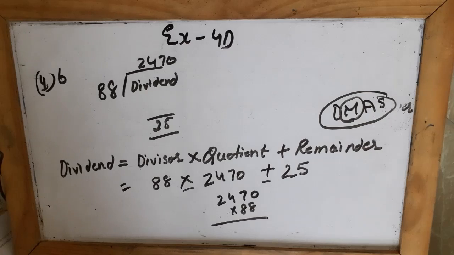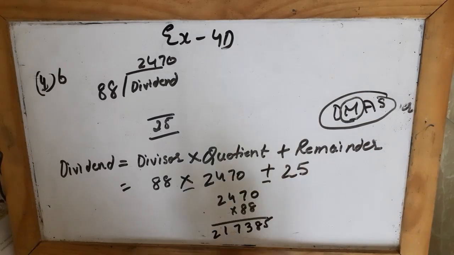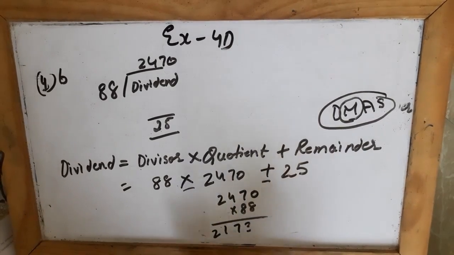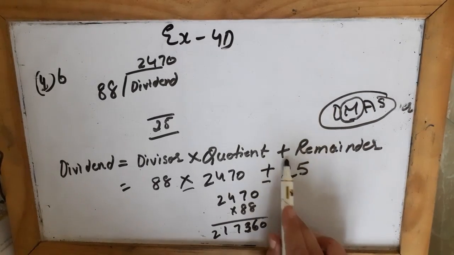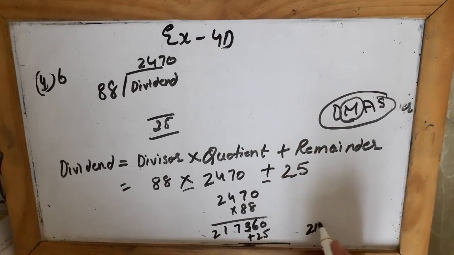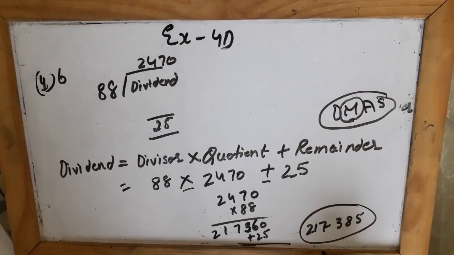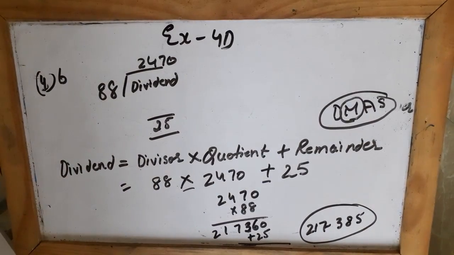What you will get by multiplying with 88, you will get 217360. Sorry. And when you multiply these two numbers, now to this number I have to add the remainder, so plus 25, and you will get this answer. So 217385 is the dividend which they have asked.